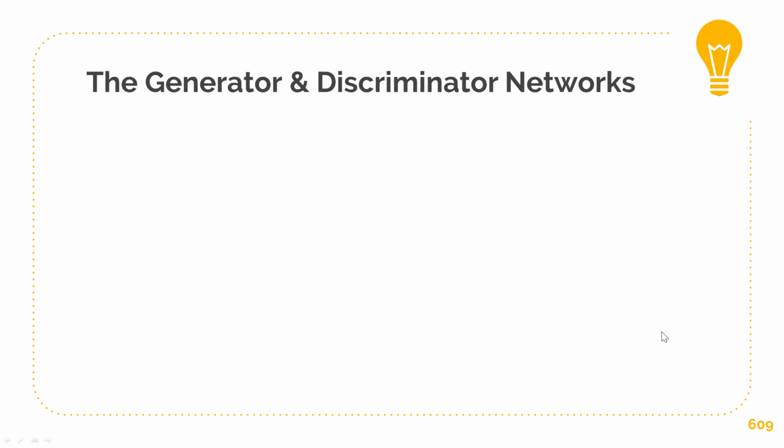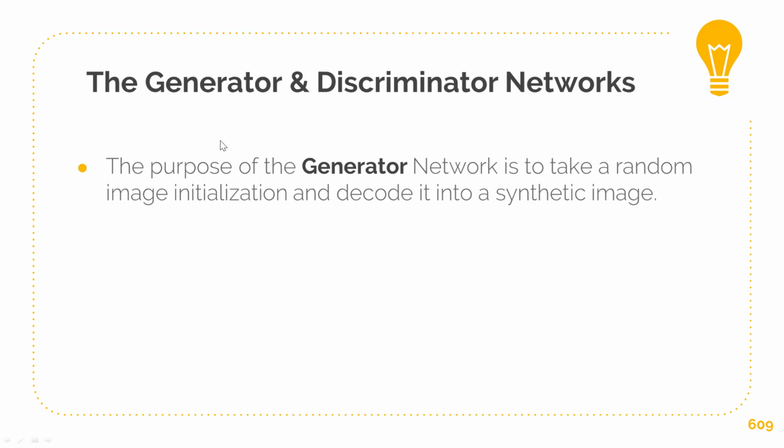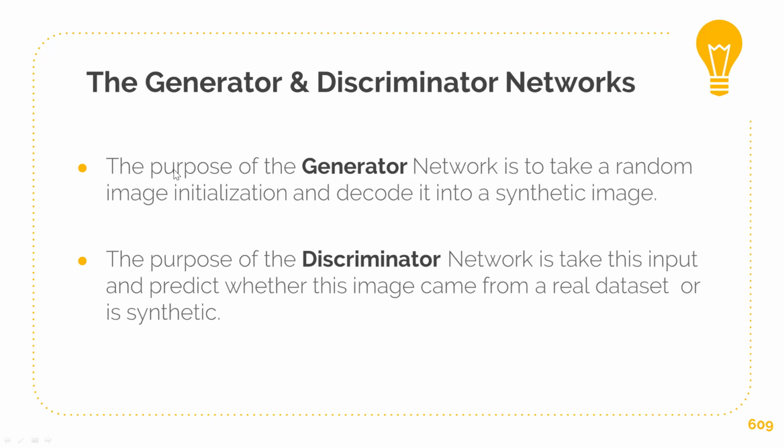So this is basically the analogy for how GANs work. GANs comprise two types of networks, a generator and a discriminator. The purpose of the generator network is to basically take a random image initialization and decode it into a synthetic image. The purpose of the discriminator is to take this input and predict whether this image came from a real dataset or a synthetic dataset.